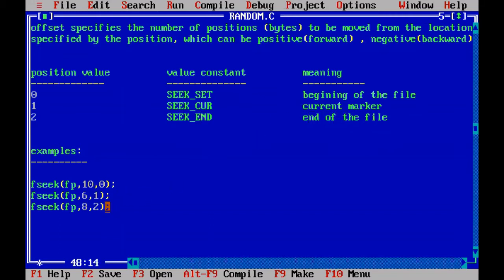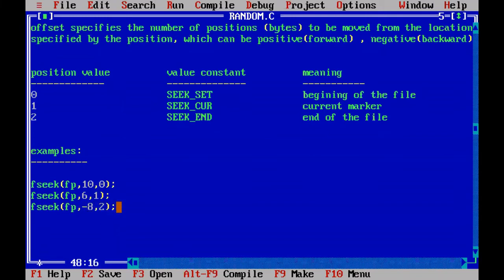For example, here it is. File marker is at this point, and we are moving 8 steps in a forward direction. If you move forward, what will be there? Nothing will be there. So when you are representing the end of file, you only move backward. So -8. That means when the file marker is at the end, because it is 2, we are moving 8 bytes in a backward direction with respect to the end of file.